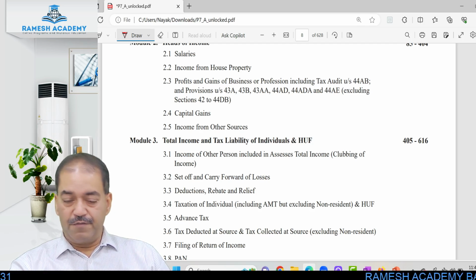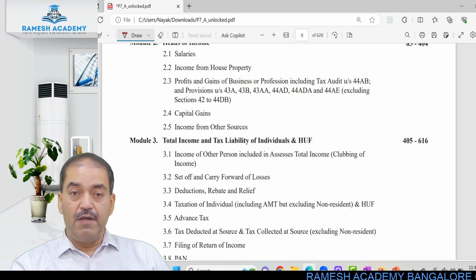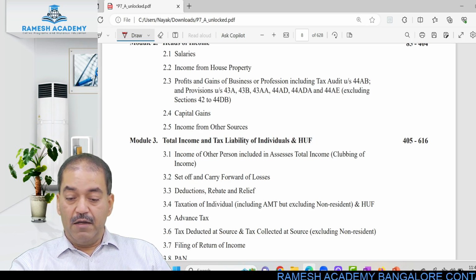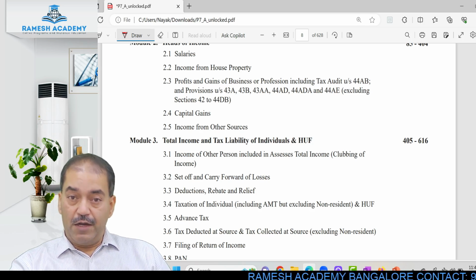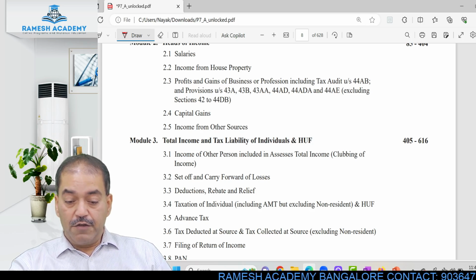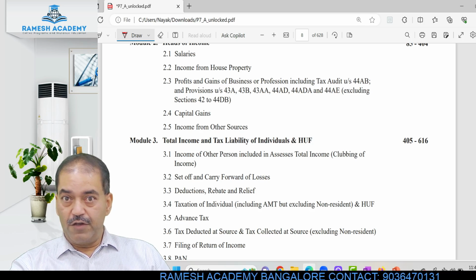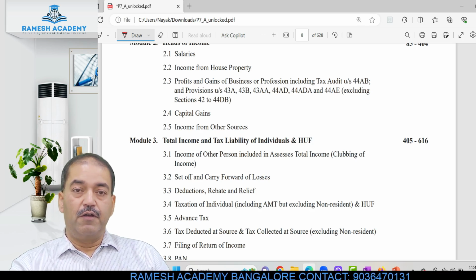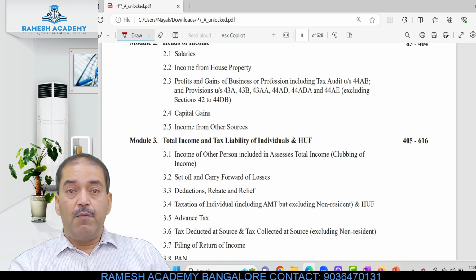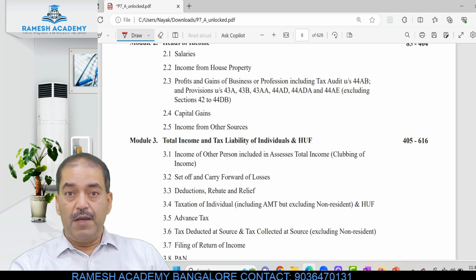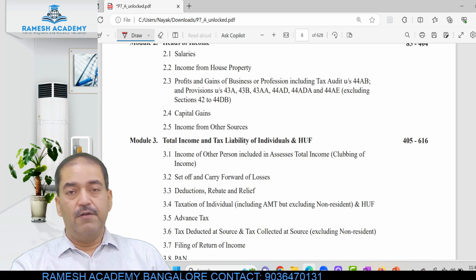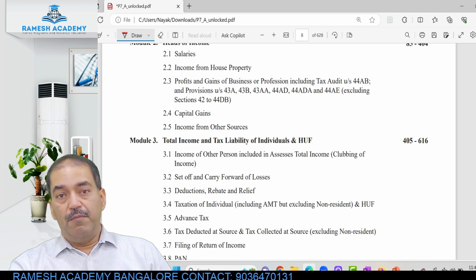Isn't it interesting? Then we have taxation of individuals including AMT and excluding non-residents and HUF. Then deductions, rebates and reliefs, deductions under various sections. Section 80 is one of the main deduction sections. Then advance tax paid. Many people pay advance tax during the year, quarterly.